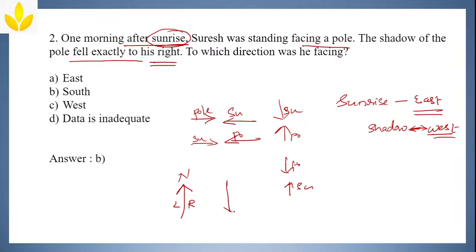If you are facing the south direction, this will become reverse. This is your right and this is your left. If you are facing the east direction, this is your left, this is your right. If you are facing the opposite direction, it is opposite. Okay, you can remember this.